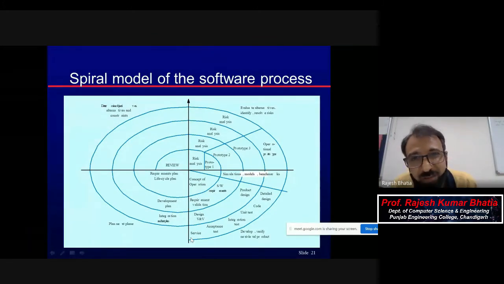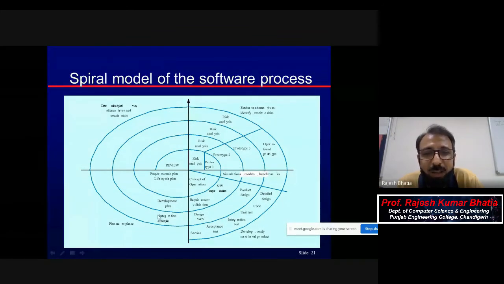Because the interaction gap is very huge. In this case you are giving an opportunity to the client with the iterative nature, but it is linear also at the same time, because the client interacts with you only in this phase. In all other phases the client is not there. You are reviewing and determining, but for validation you have the client here.